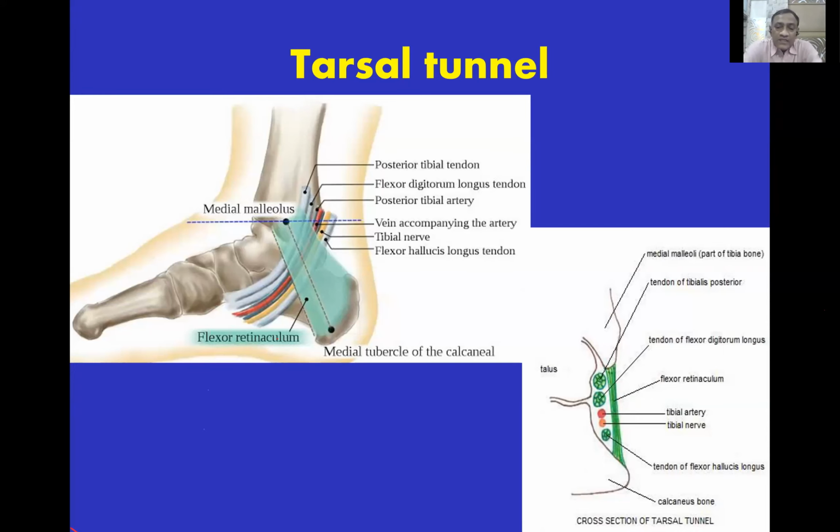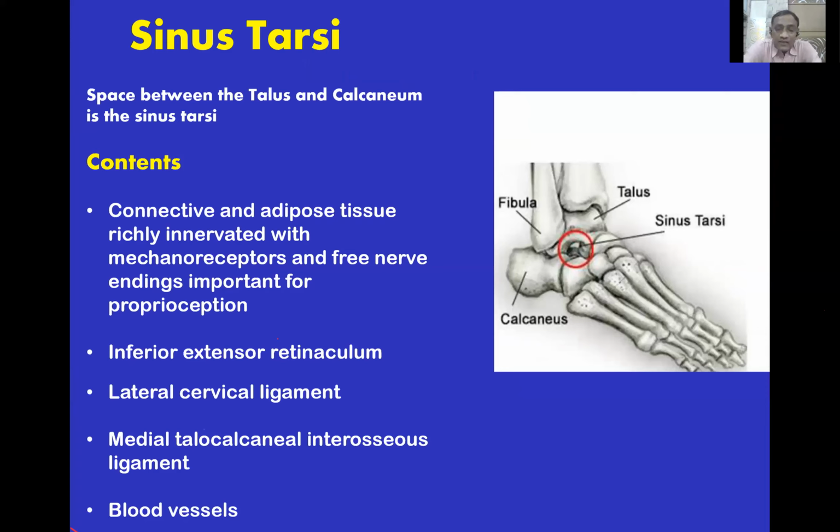Then another question is likely to ask about sinus tarsi. What is this sinus tarsi? It is the space between the talus and calcaneum that is seen from the lateral side. And what are the contents? They may ask you. It contains connective and adipose tissue, which is richly innervated with mechanoreceptors and free nerve endings, and they are important for proprioception.